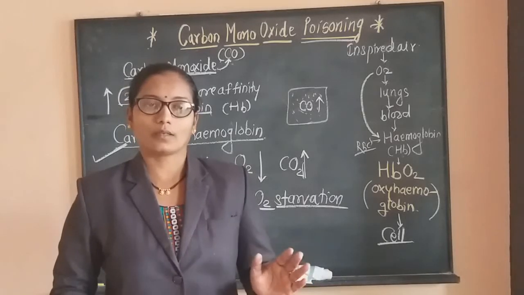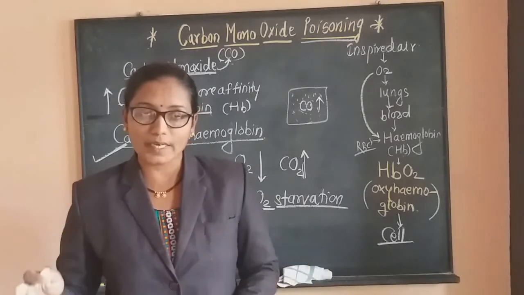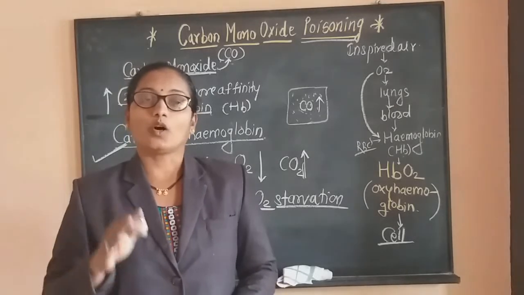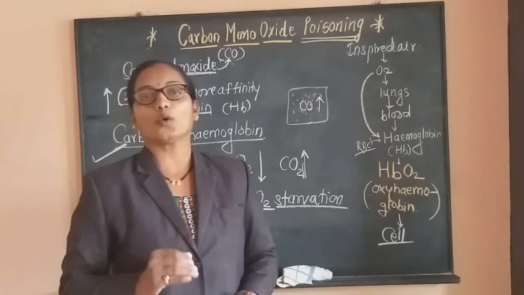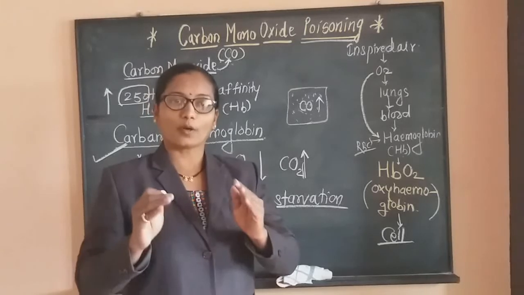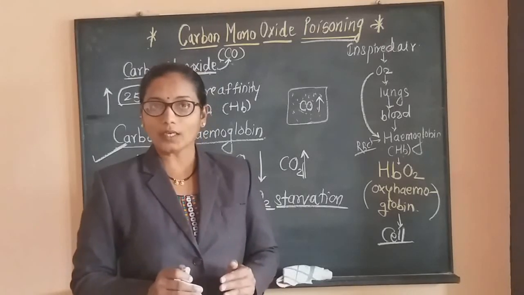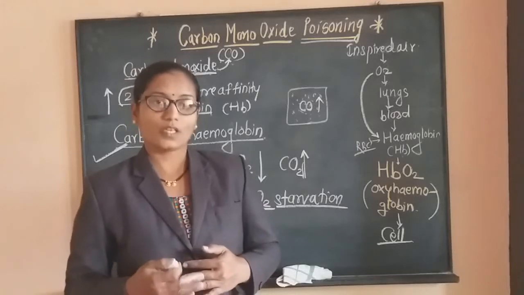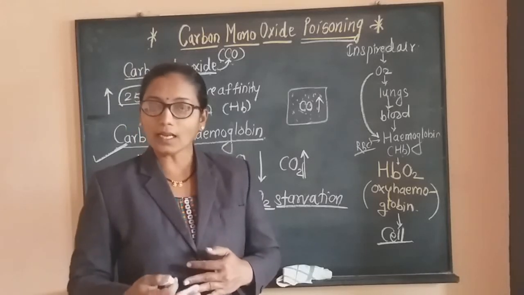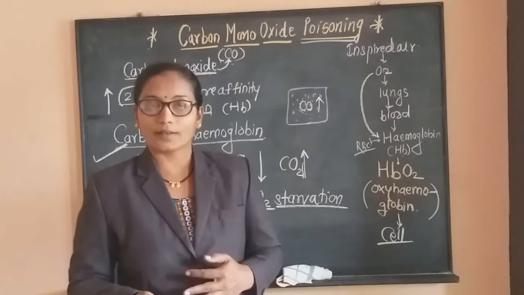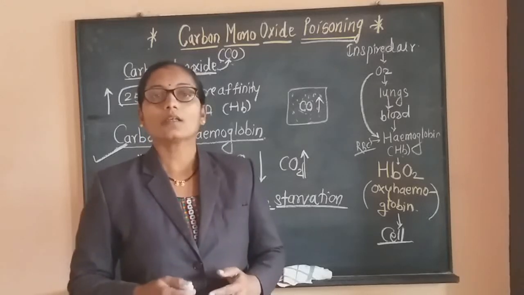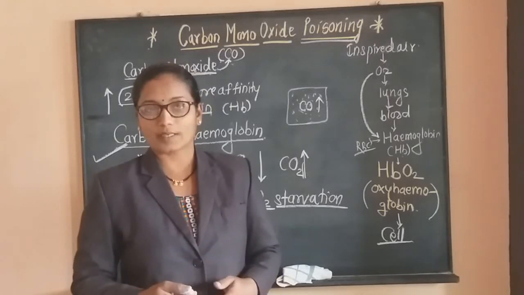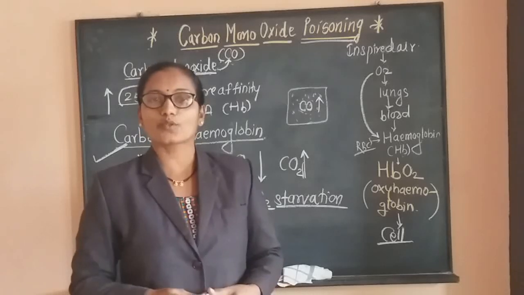This is normal. But when carbon monoxide is more, carbaminohemoglobin is formed, which results in a deficiency of oxygen. There is no oxygen for the cell and the cell dies. In extreme cases the person's death may take place. This is carbon monoxide poisoning.